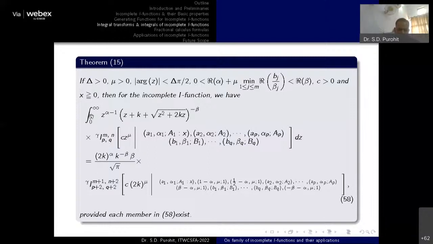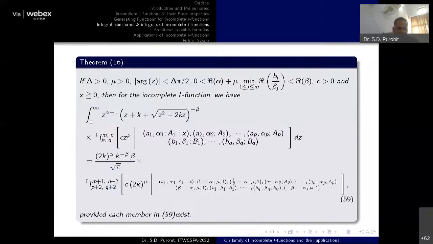So we can say this is a simple integration of this particular function, available in special functions. The beauty of these results is very simple: they integrate a special function and again convert it into a special function. This is very important in the application part, because the integration of this particular function provides another function which is again a special function. So you can see these are a few results.